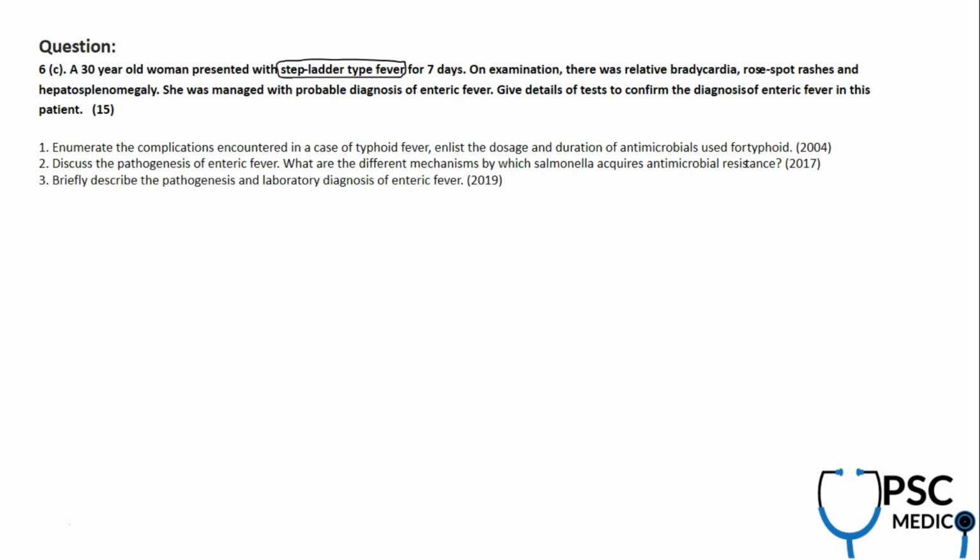Let me read the question for you. 30-year-old woman, step ladder type of fever. You need to know that step ladder type of fever is in typhoid, and you have to think of the syllabus. Typhoid, Salmonella, is there in the syllabus, right? So typhoid for 7 days. Relative bradycardia is again a key sign of typhoid, rose spot rashes is again a key sign of typhoid, and you will see hepatosplenomegaly in typhoid. Clearly they have given that, so you need not worry at all. It's an enteric fever.